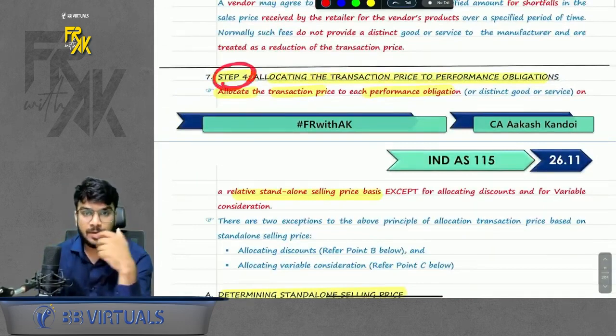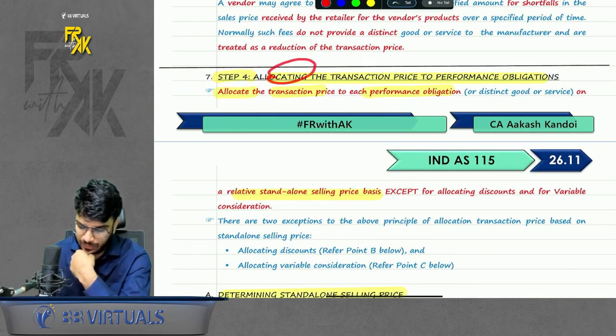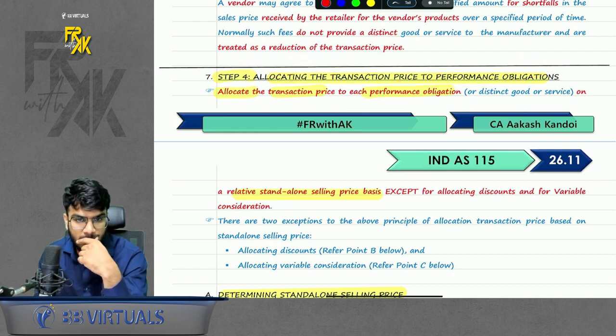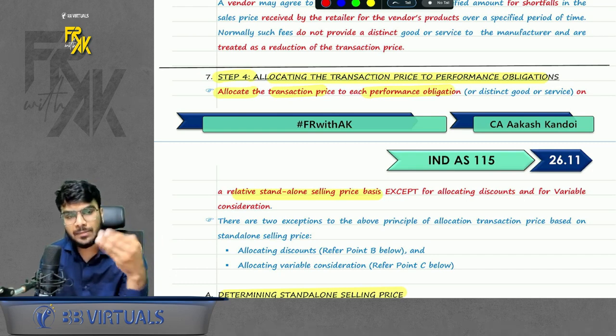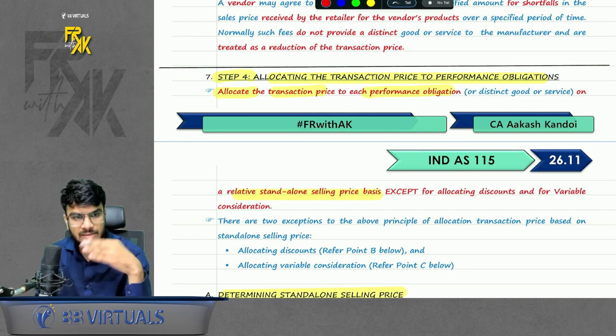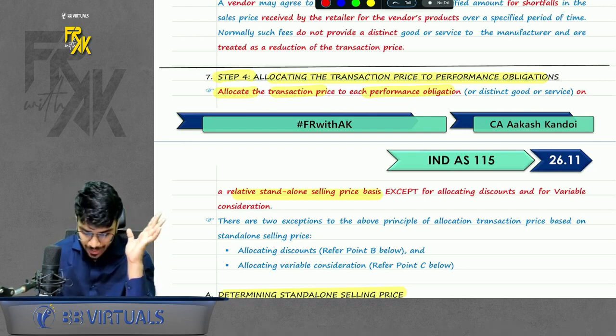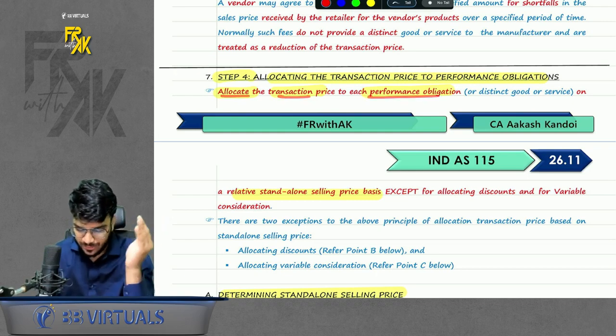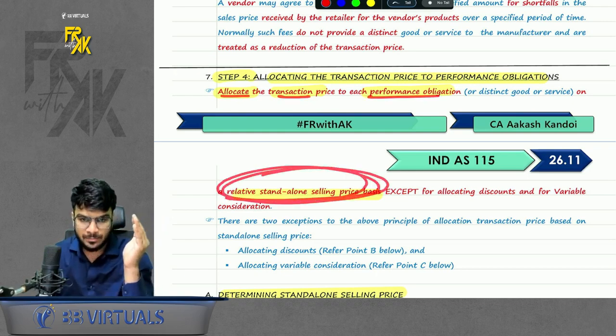Now we move on towards step number 4, and that is allocating the transaction price to performance obligations. What is the meaning of this? Remember my Reliance example, where Reliance was providing me 3 services and charging 10,000. So I allocated that 10,000 between all the 3 services in the ratio of standalone selling price. That is exactly what we will do in step number 4. Allocate the transaction price to each performance obligation on a relative standalone selling price basis.